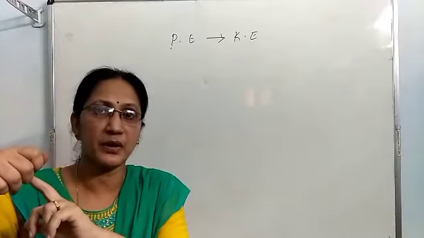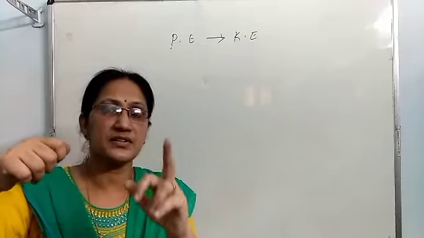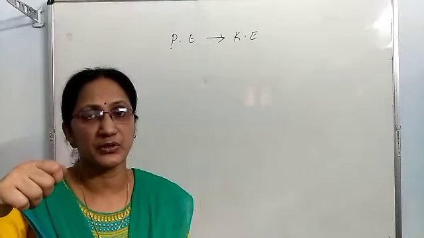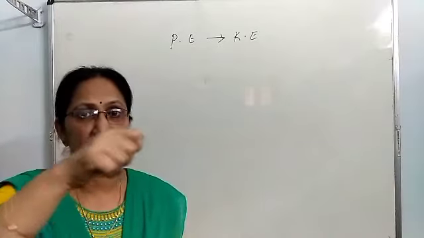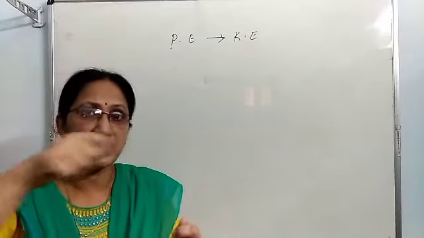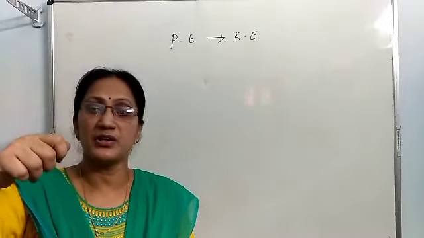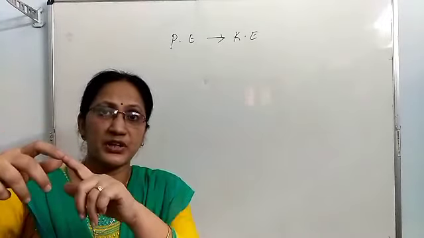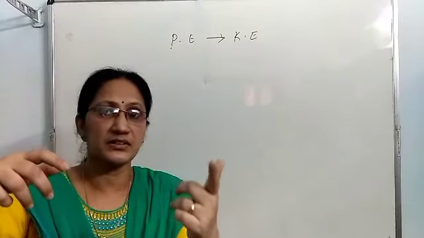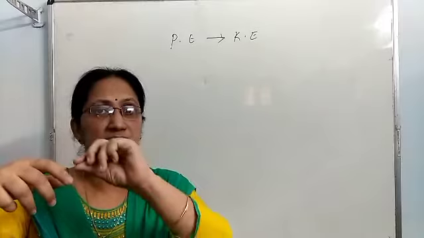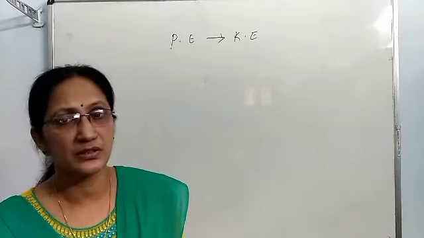That work done by you is converted to elastic potential energy of the rubber because the shape or configuration of the rubber is changing. So the stretched rubber possesses elastic potential energy, and when you release the rubber, that potential energy is changed into kinetic energy, and with that kinetic energy the stone moves forward.